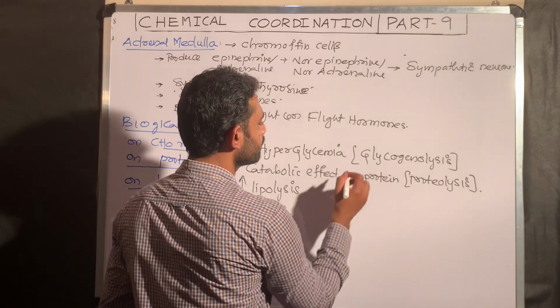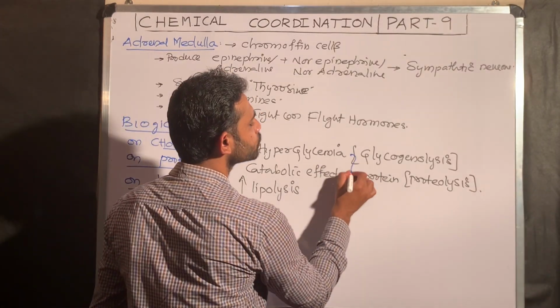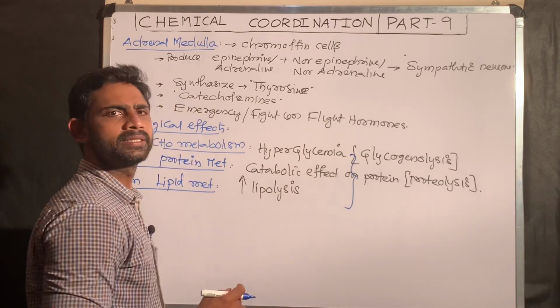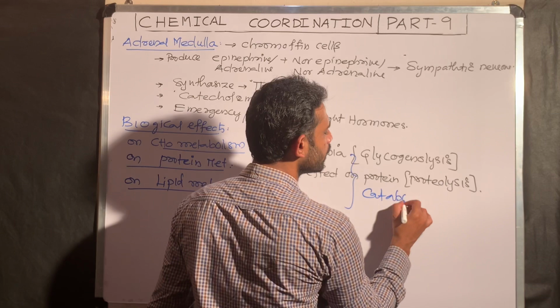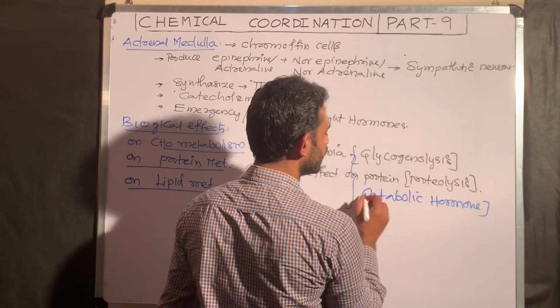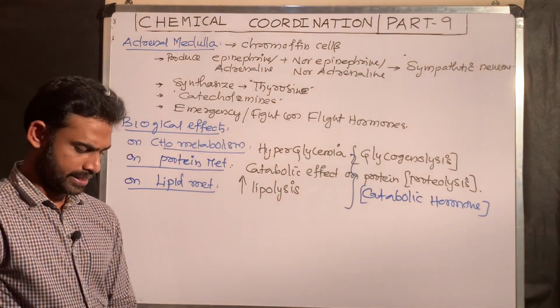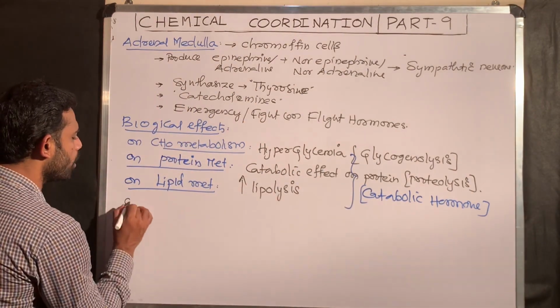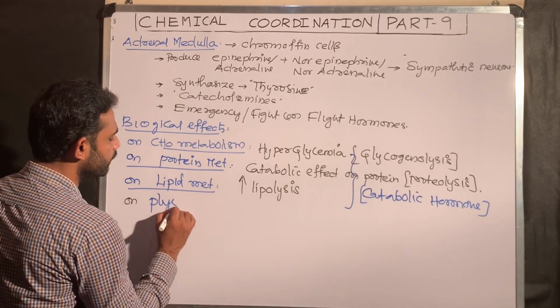Overall, with this information, do epinephrine and norepinephrine belong to catabolic hormones or anabolic hormones? Definitely catabolic hormones, because they increase the breakdown of glycogen, proteins, and lipids. The next one is the effect on physiological function.